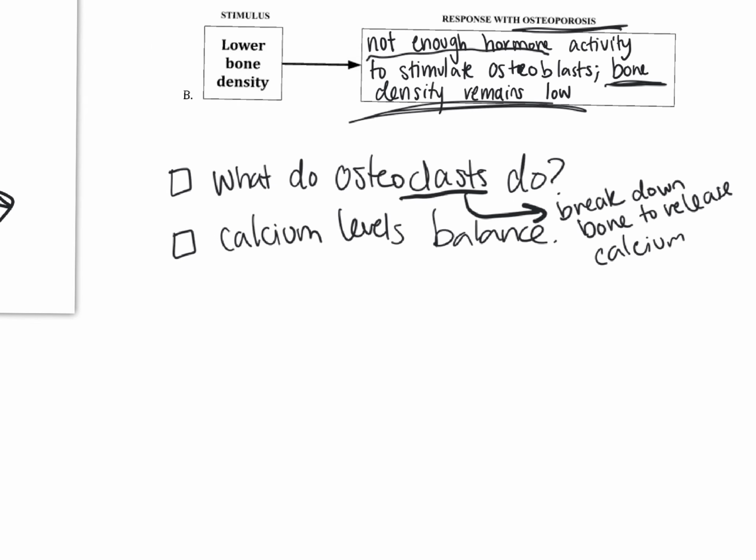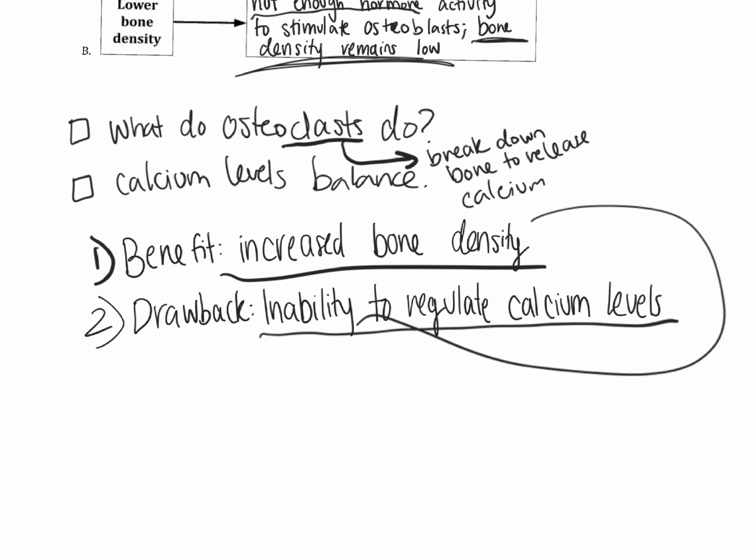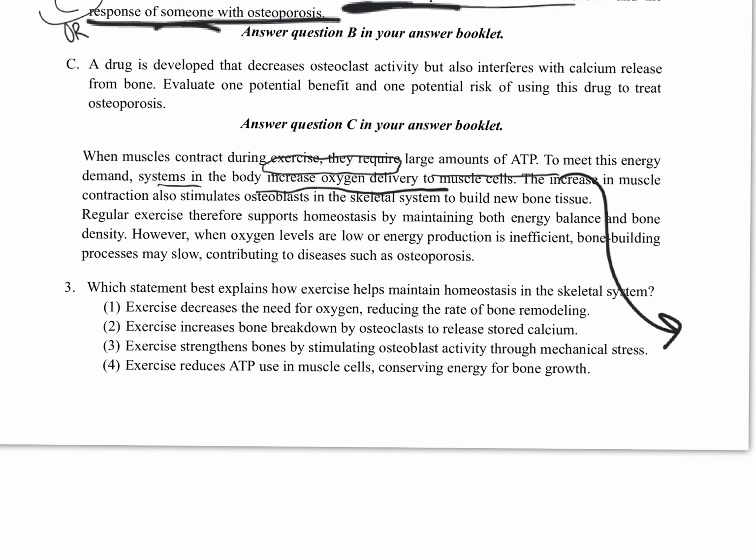break down bone, and release calcium into the blood. So one potential benefit would be increasing bone density, and then the drawback would be an inability to regulate calcium levels. Osteoclasts both decrease bone density and increase calcium levels. So if we're decreasing their activity overall, these would be the benefit and drawback. You guys would have to write that in a complete sentence, but here I'm just highlighting the key pieces you would need to include.